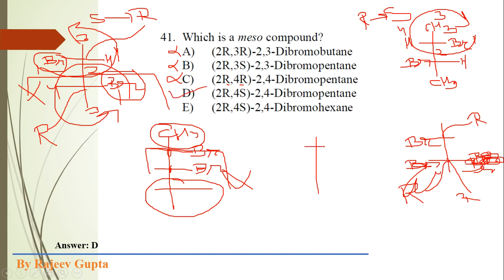So first of all I draw the structure of this compound. 2R, 4S dibromopentane. Suppose I put this bromine atom here and a bromine atom here.